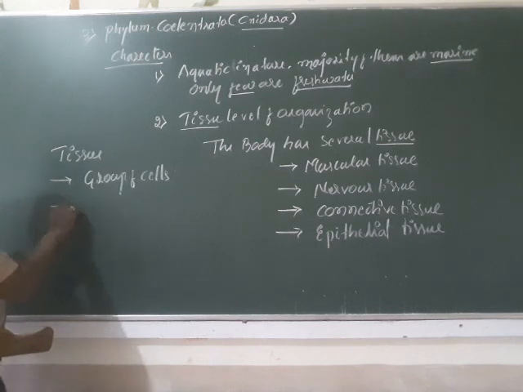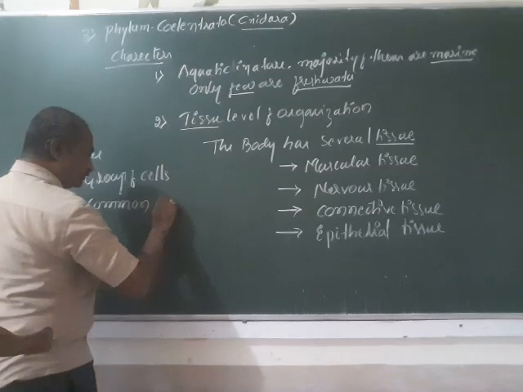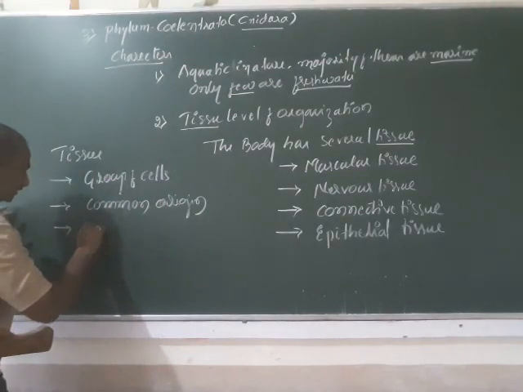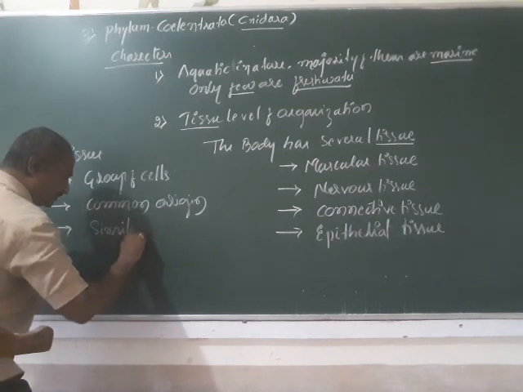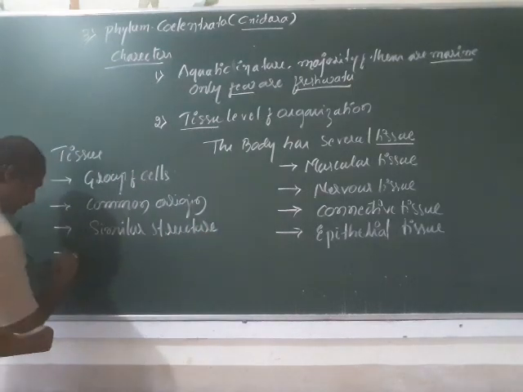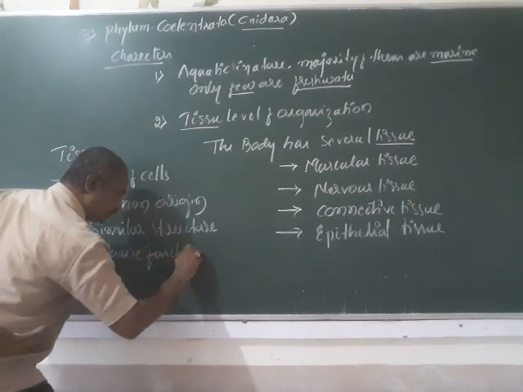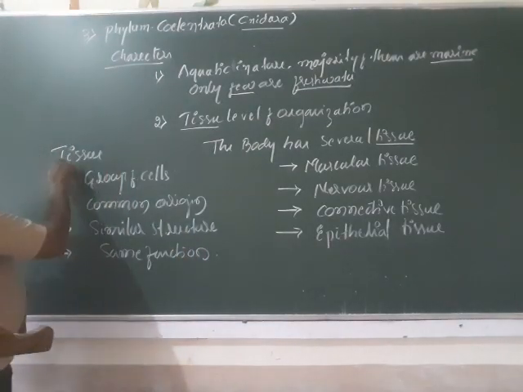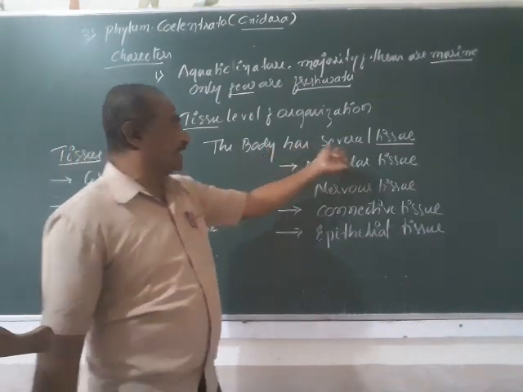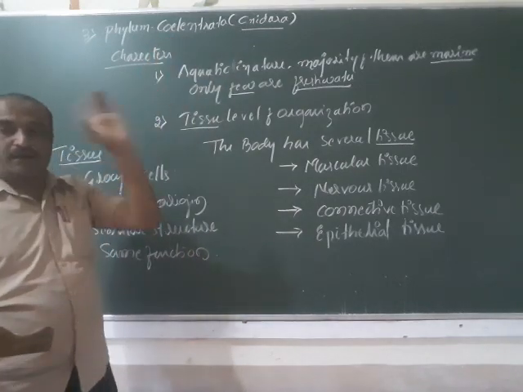Such a group of cells will have a common origin, similar structure, and will perform the same function. So such a group of cells unite to form a tissue. Such tissue level of organization is there in the members of the Coelenterata.